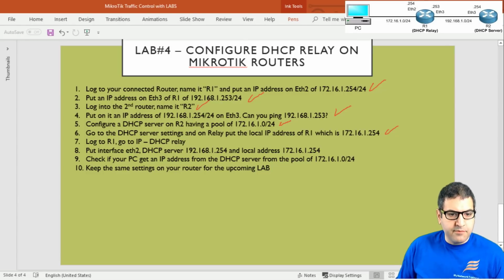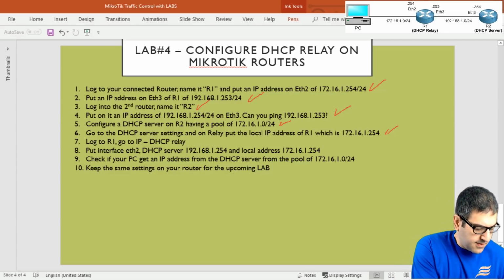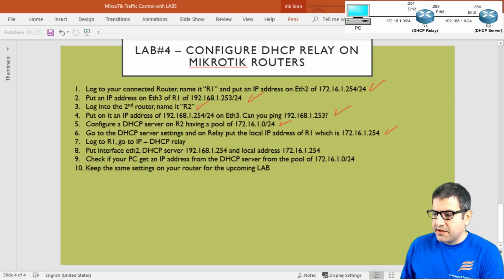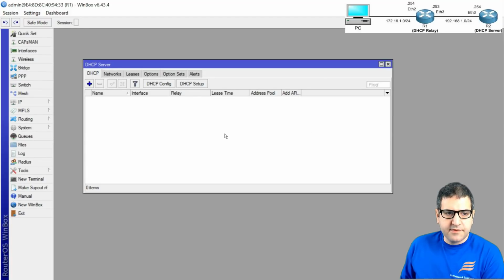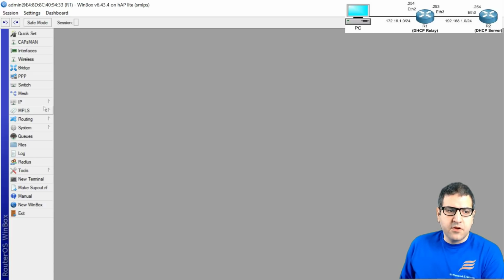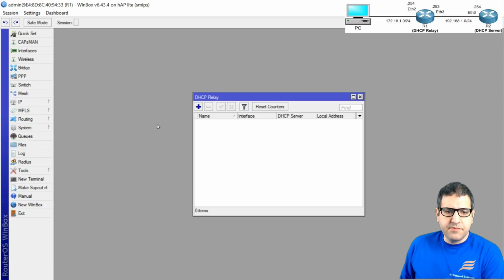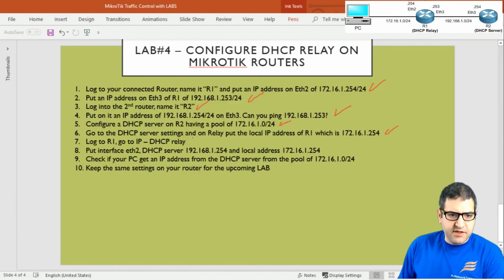Okay, and point number 7 they say to log to router 1, and then we have to go to IP DHCP and relay. Then I will take the cable, put it on router 1 again. So router 1 is the DHCP relay. I will go to Winbox, and from here I will go to the MAC address. I'm still going to MAC address because I don't have an IP yet on my computer to be able to have layer 3 communication with the Winbox. So they said go to IP and DHCP relay. Okay, point number 7 is done.